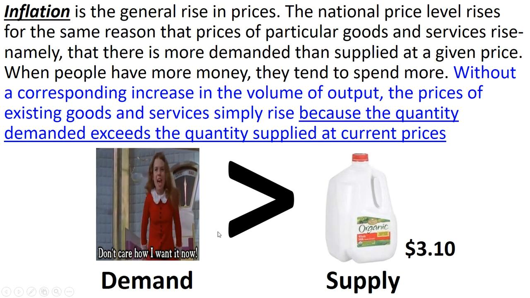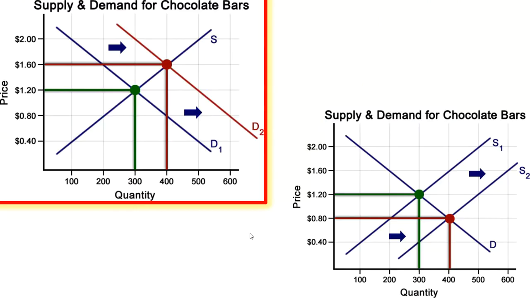The demand has increased. Before, the demand and supply led to a $3.10 price. Now the demand is up. It needs to increase price. Remember, basic economics here: when demand increases, price goes up. When supply increases, it doesn't, right? When we have more of stuff, it becomes cheaper. It's less rare. The supply is more abundant. It's less scarce. Prices fall.